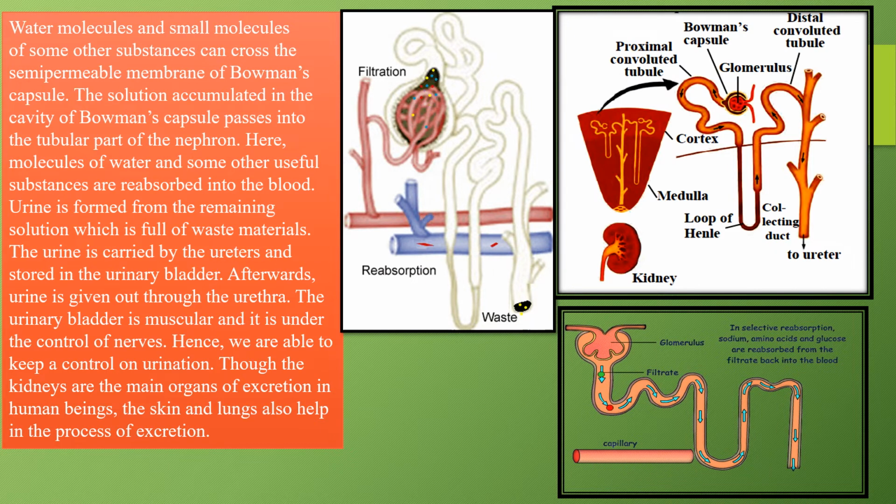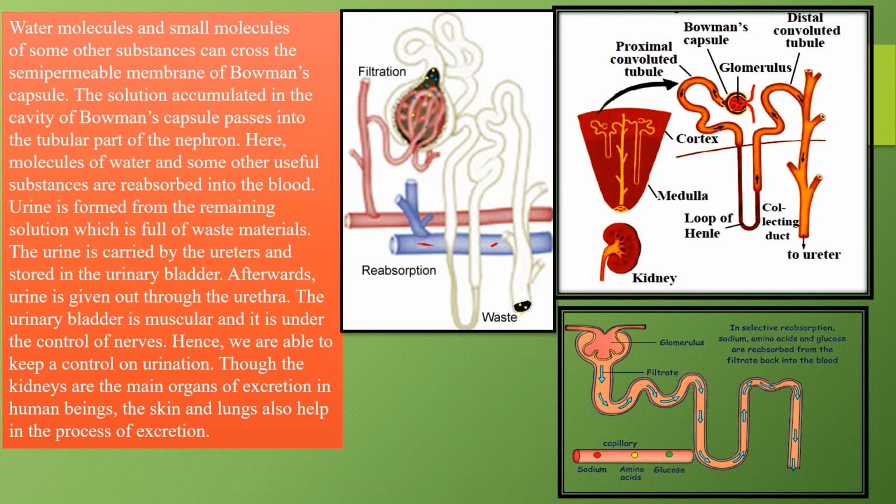Here molecules of water and some other useful substances are reabsorbed. और कोई चीज इंपॉर्टेंट हमारी ब्लड के अंदर अगर होगी तो फिर ये यहाँ पर ये फिर से absorb की जाती है. Okay, and then it is reabsorbed and given into the blood. Then the urine is formed from the remaining solution which is full of waste materials. The urine is carried by the ureters and stored in the urinary bladder. Afterwards, urine is given out through the urethra.